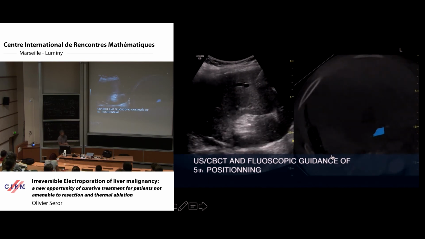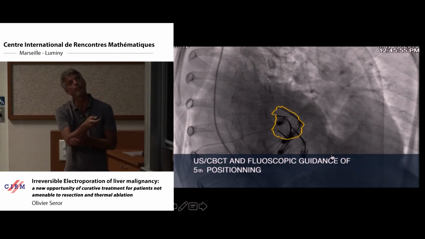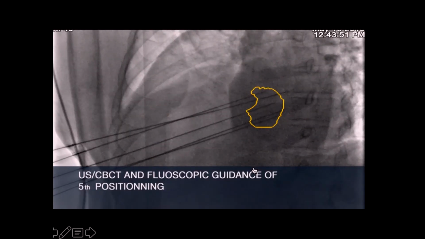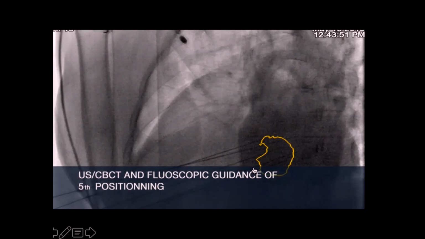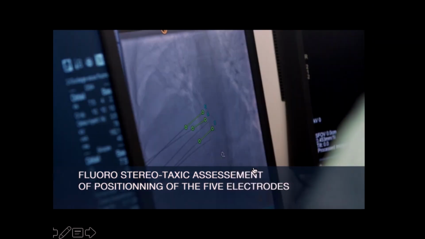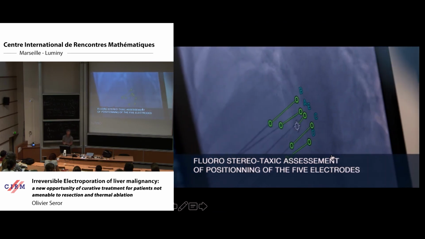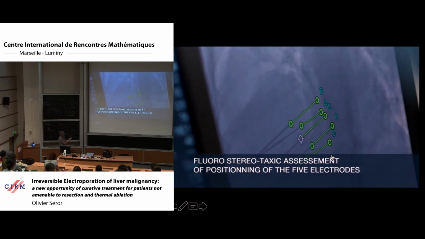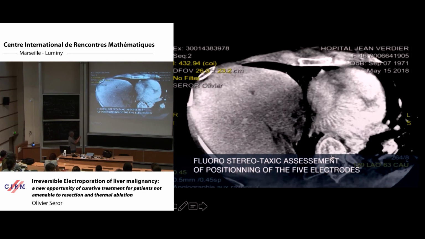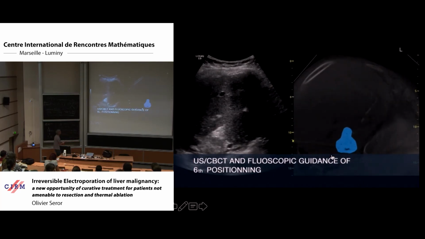And then we have to check if we cover properly all the tumor, because the task is to be sure that we will treat all the tumor. And you can see here that probably the lower part of the tumor is not completely covered by the arrangement of electrodes. So I can check that with stereotaxic reconstruction of the probes. This is the initial CBCT acquisition, but we are able to project the virtual course of all needle.